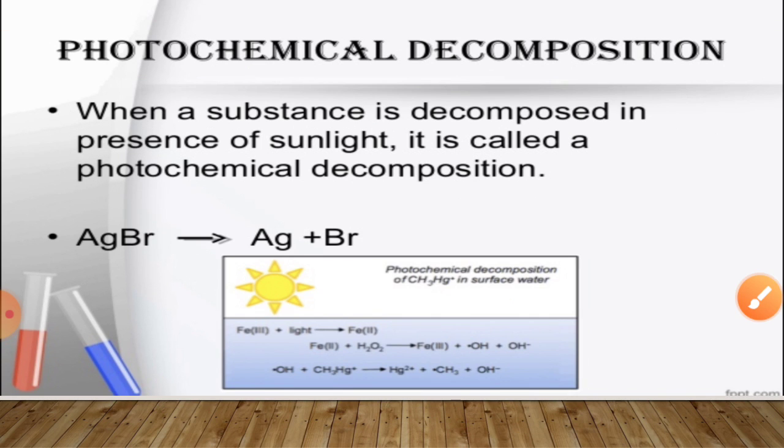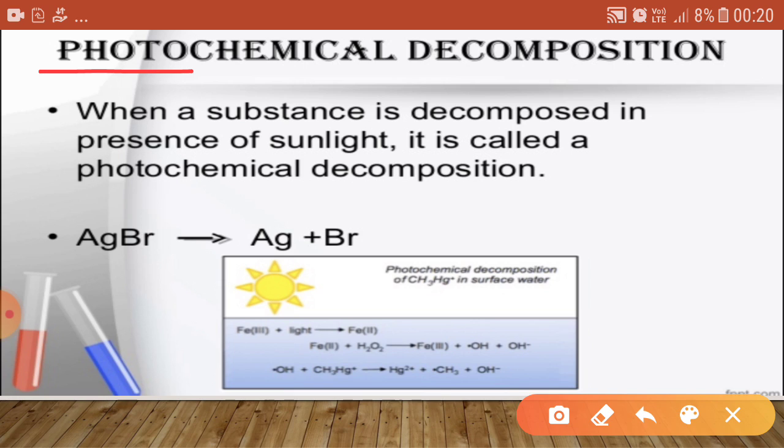And the last one is photochemical decomposition. Photo means the presence of light. So when a substance is decomposed in the presence of sunlight, it is known as photochemical decomposition. For example, silver bromide is decomposed into silver and bromine in the presence of sunlight. So basically these are the three types of decomposition reactions.